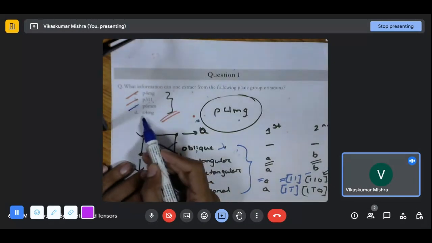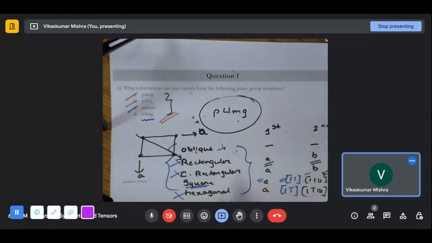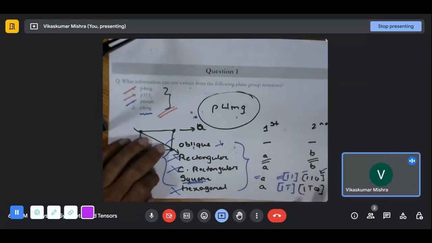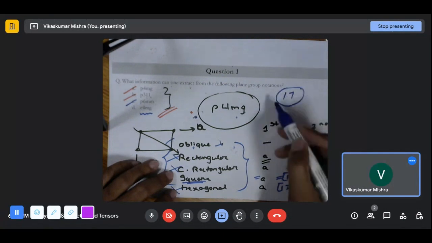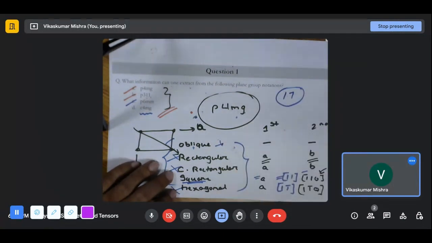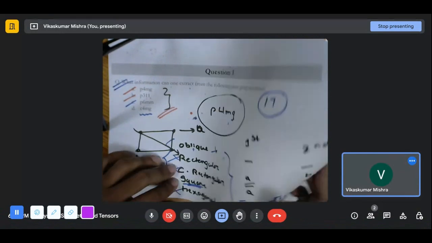Question number D, one can do on their own because it's not very difficult. Well, it is difficult, but with the way we have studied the understanding of the viewing direction, once someone knows that, you can try any of the questions for all the 17 plane groups. Just write their names one below the other, and without seeing the international table, one can write the answers. Okay, so with that, question number one is over. Let's move to the next question.